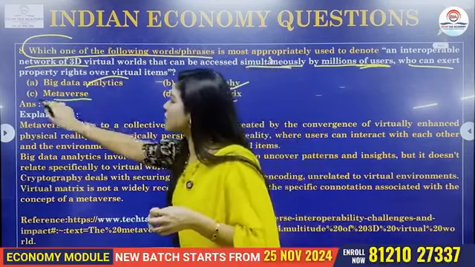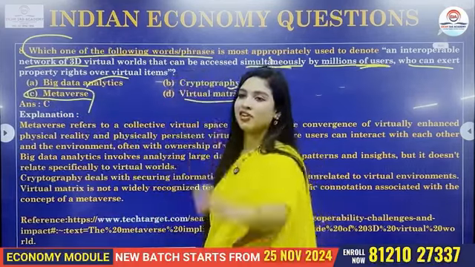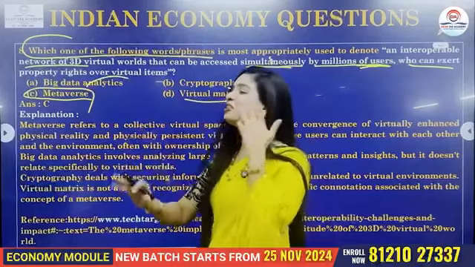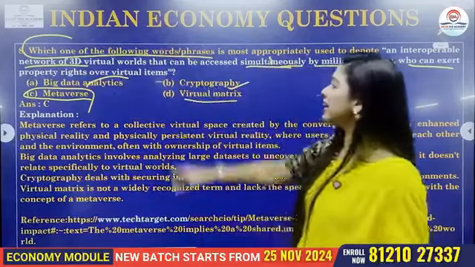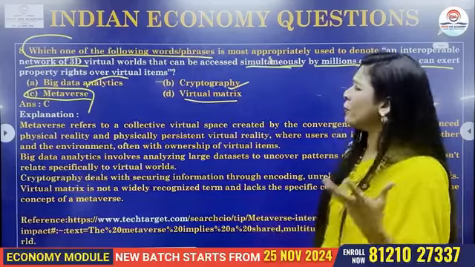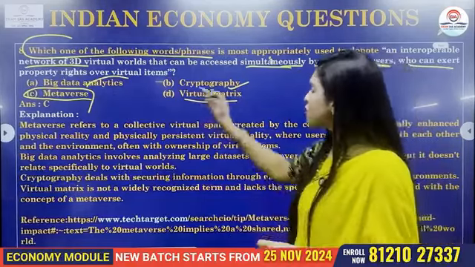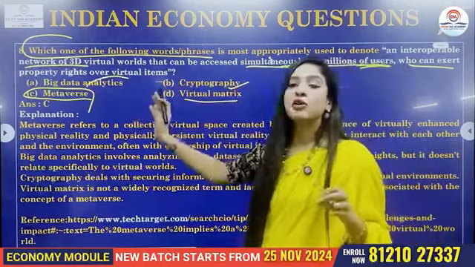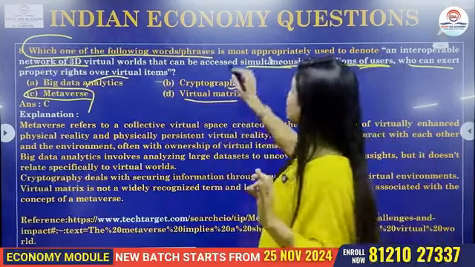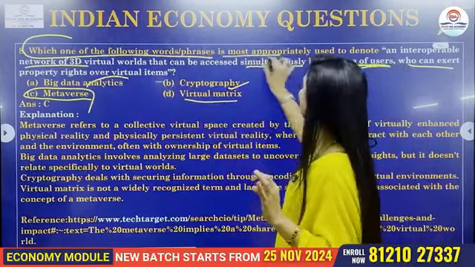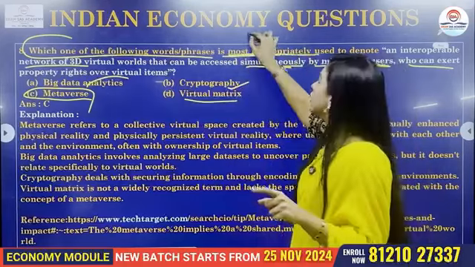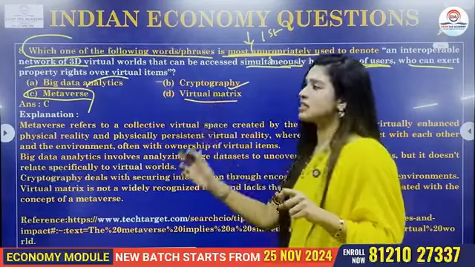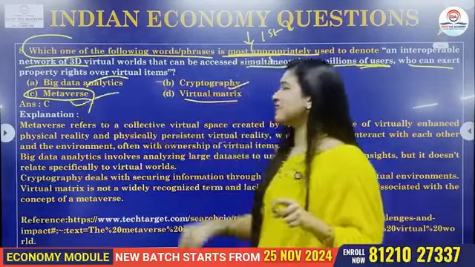And now Meta, of course we all know Metaverse. Your Meta is there even in your WhatsApp these days, right? Any answers you will be getting by searching in Meta. Similarly, Metaverse is a kind of interoperable network of 3D virtual worlds, I will say. So now the question is, out of these, what is the answer? All of these can be used from different perspectives, but what is the question? Out of these, the most appropriate one, the one that can be ranked number one, goes to option C, that is Metaverse.